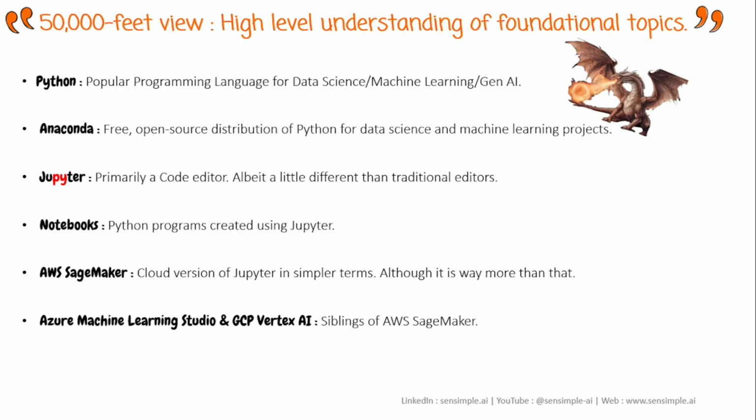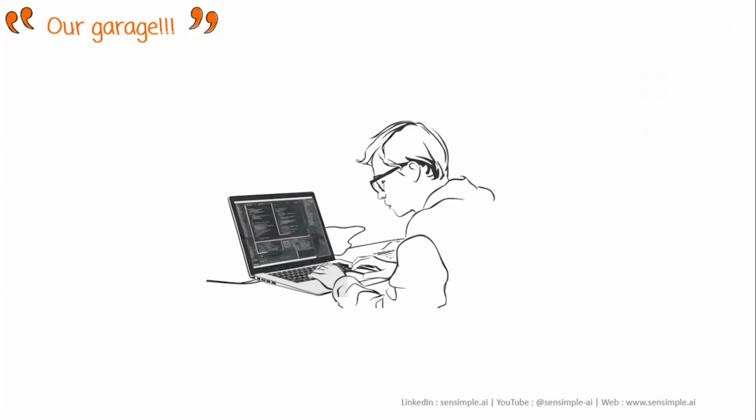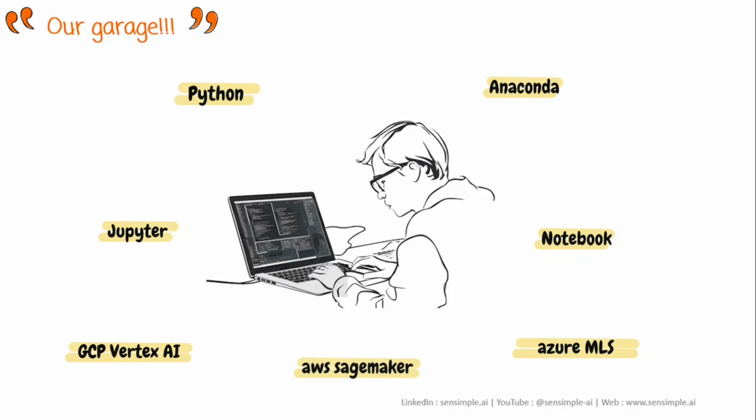And with this, let's go to the final section, which we call a garage. And why do we call it a garage? A garage is basically our workshop where we are going to build the projects. This garage for you can be your local installation of Anaconda, or it can be AWS SageMaker or Azure MLS or Vertex AI. Whatever is your preferred choice. Whenever we say let's go to the garage, we can go to the environment that we prefer, and we can start coding in that. Again, if you are stuck at any point, we will try to be in touch as quick as possible.